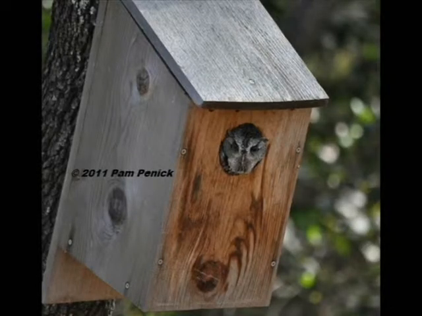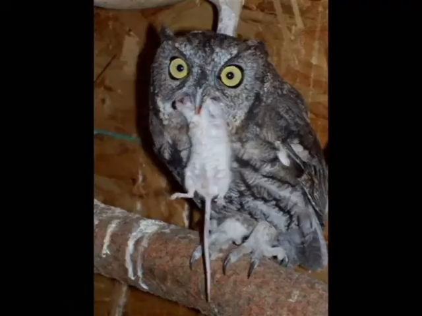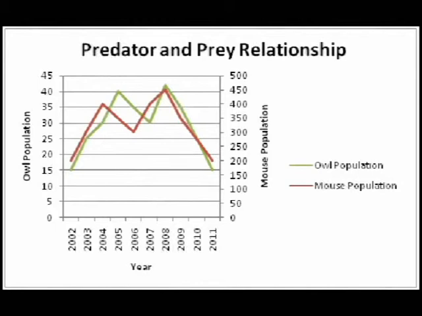Predator versus prey. The predator and prey relationship is an important relationship within the environment. The population size of a prey in an environment will always affect a predator's population size. If a prey is abundant, more predators can be supported, which causes their population to increase as well. The predator will cause the prey's population size to then drop. When there are limited prey, the predator's population size will decrease as well.